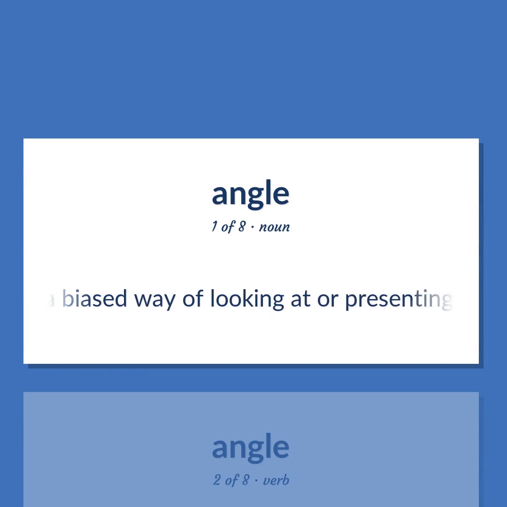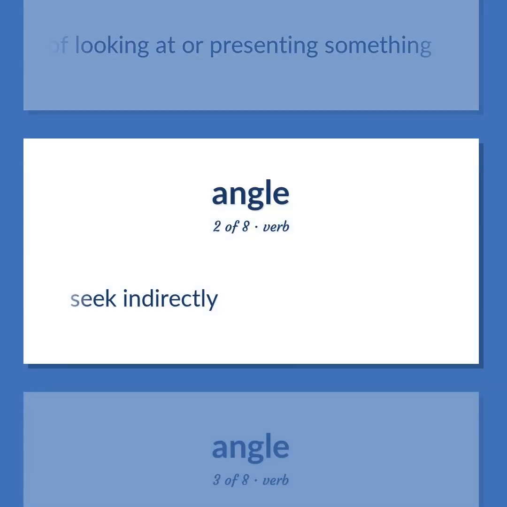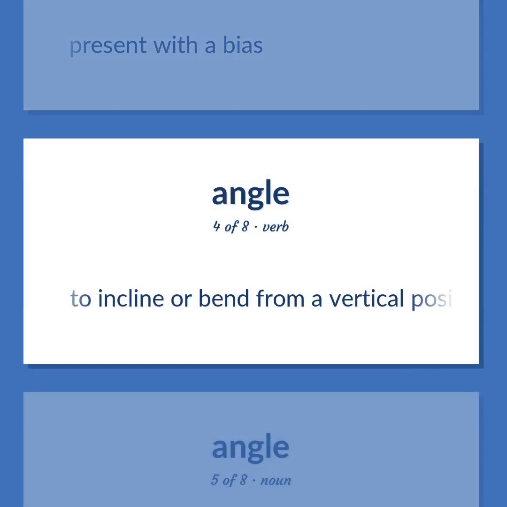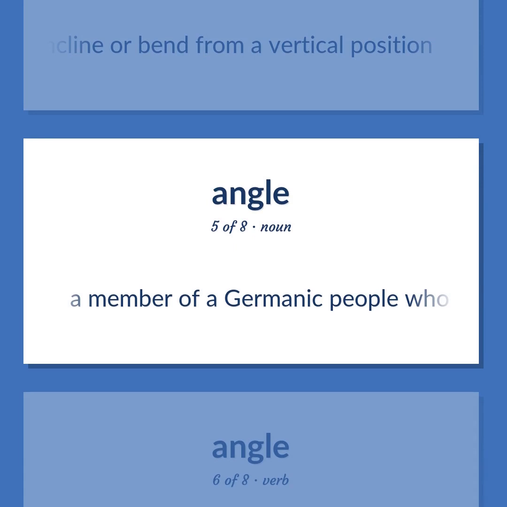A biased way of looking at or presenting something. Seek indirectly. Present with a bias. To incline or bend from a vertical position. A member of a Germanic people who conquered England and merged with the Saxons and Jutes to become Anglo-Saxons.